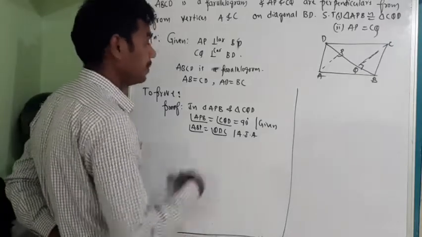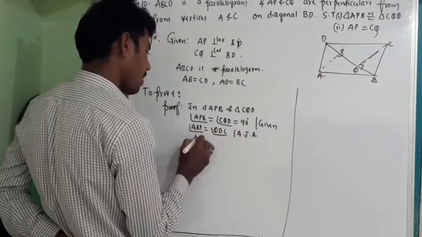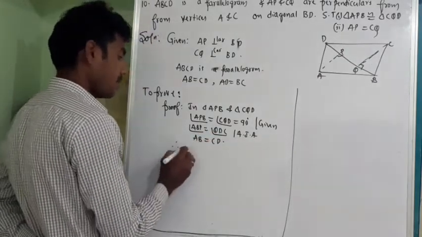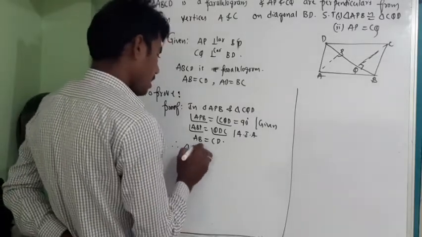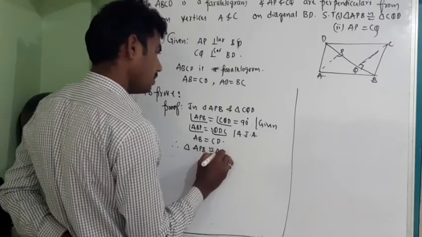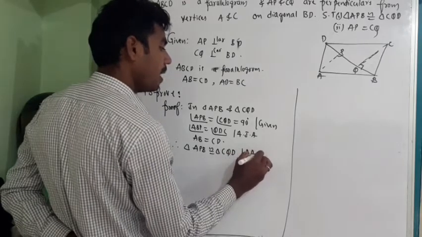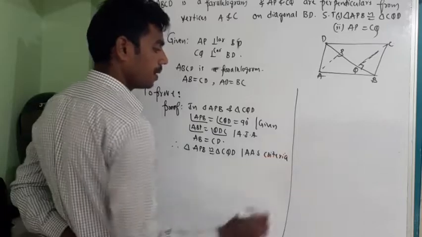Next, AB is equal to CD, opposite sides of a parallelogram. Therefore, triangle APB is congruent to triangle CQD because of the angle-angle-side criteria.